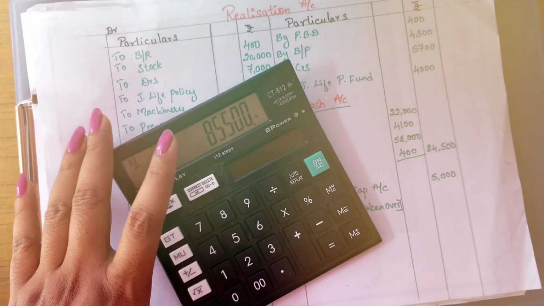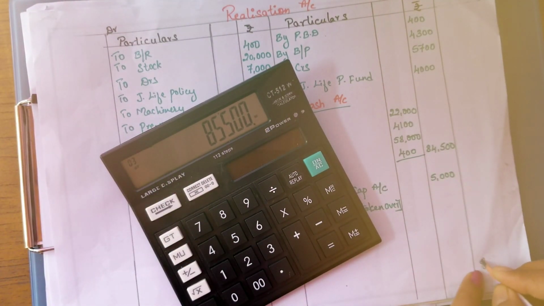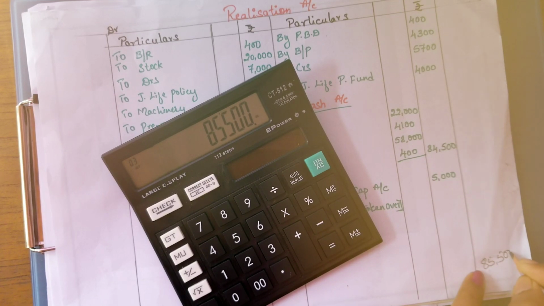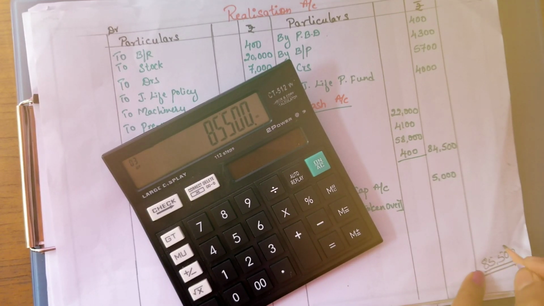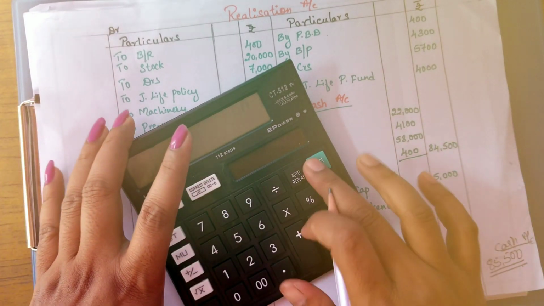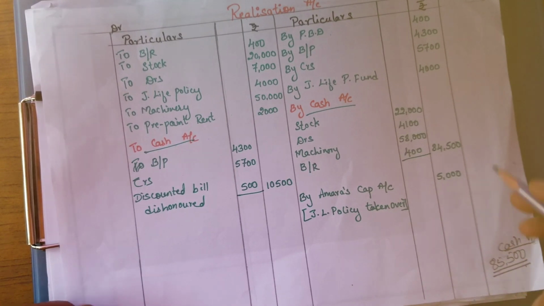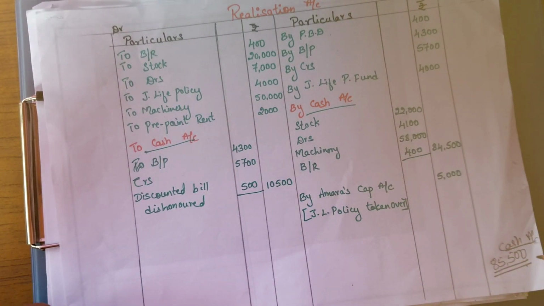We are getting the amount of rupees, I'll just write down here, 85,500. Okay, we will just check. This is the cash account final tallied amount. We will just cross check whether this will work or not, whether we are doing it correctly or not. We will find out this in the last.